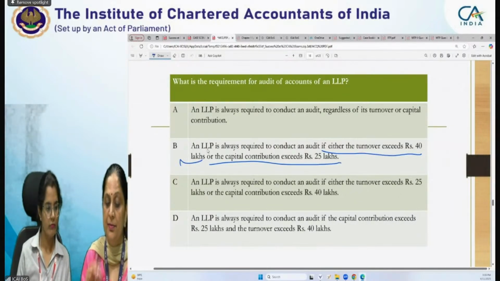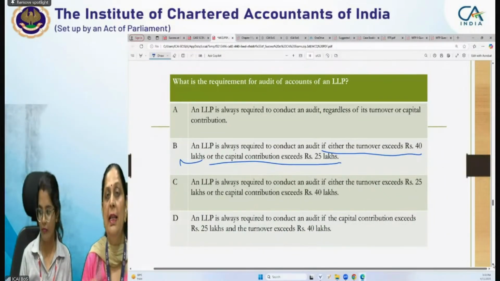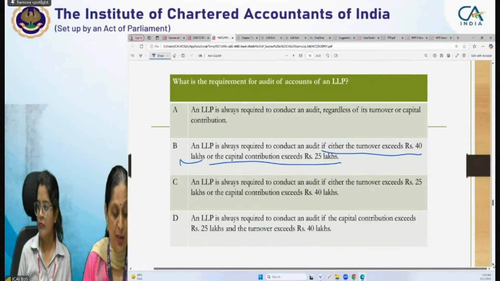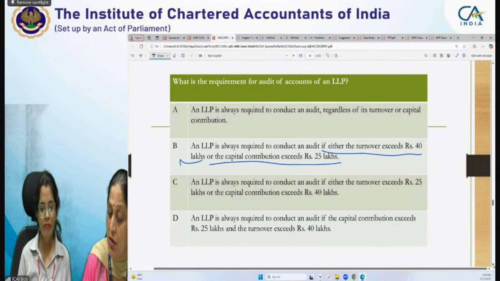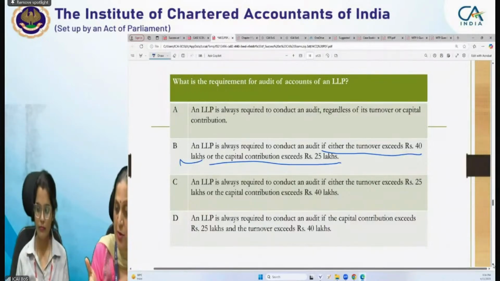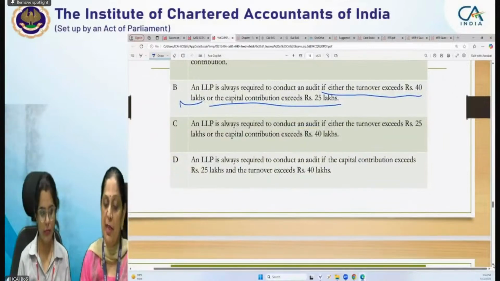Okay? Yeah. So the correct answer will be option B, that accounts of every LLP shall be audited in accordance with Rule 24 of LLP Rules 2009, and it specifically provides that any LLP whose turnover does not exceed 40 lakh rupees in a financial year or whose contribution does not exceed 25 lakh rupees is not required to get its accounts audited. So here we need to check whether capital contribution exceeds 25 lakh and turnover exceeds 40 lakh. Okay, so the answer will be B.